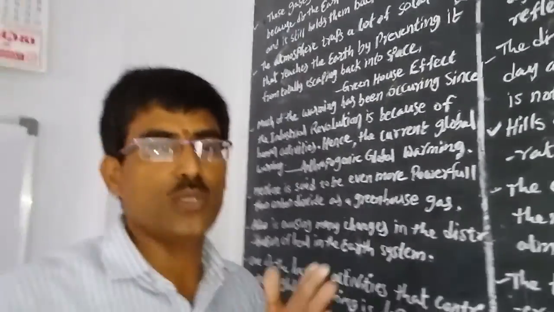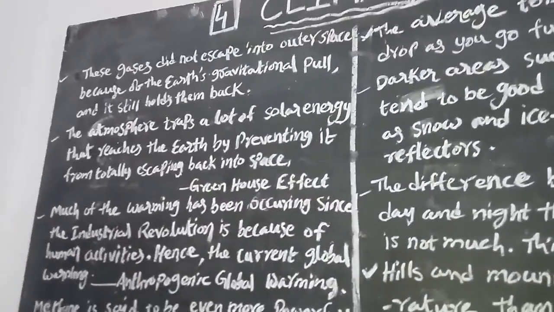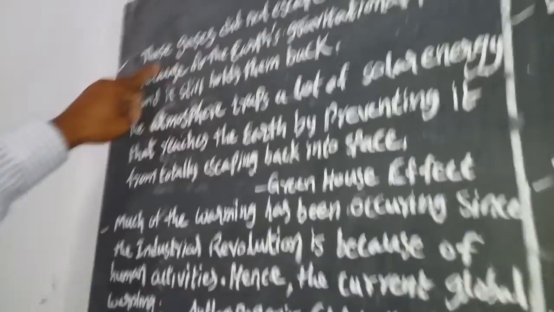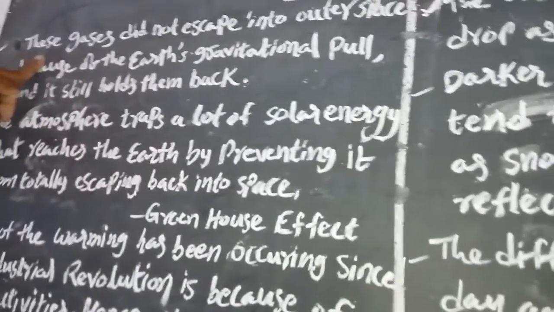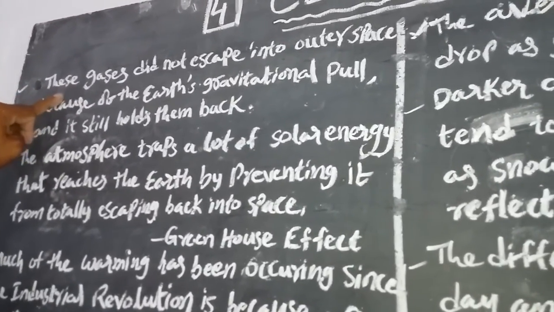At the same time, instruments are used at our home too, like fridges and aeroplanes, which release some gases. There is also the use of fossil fuels. That's why the earth is like a fireball.